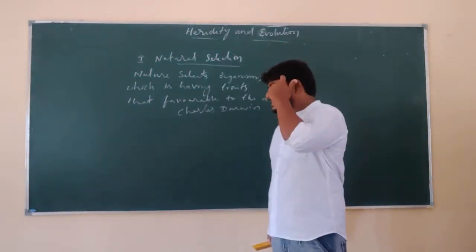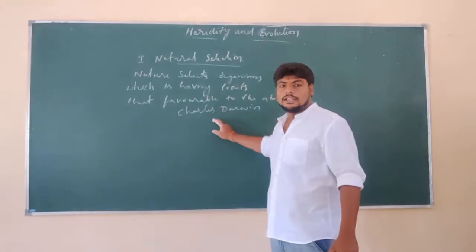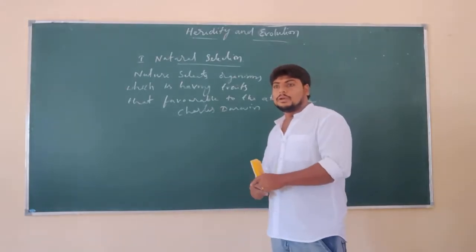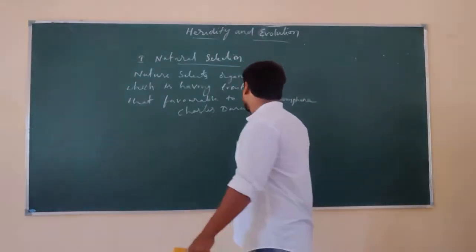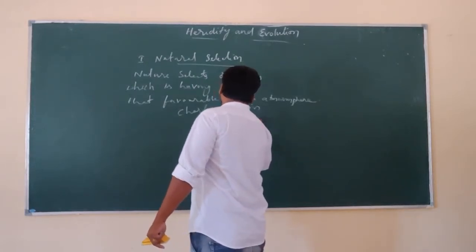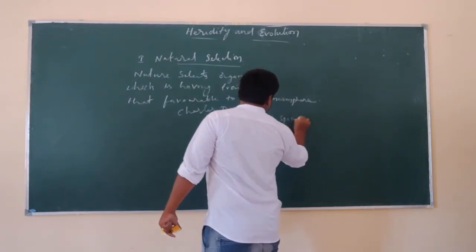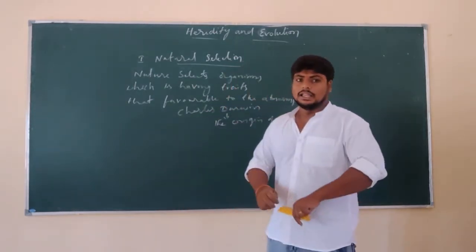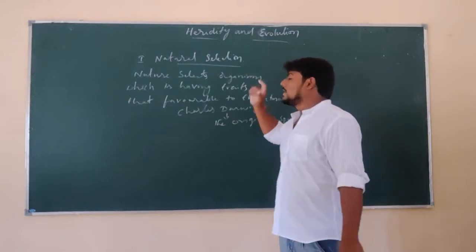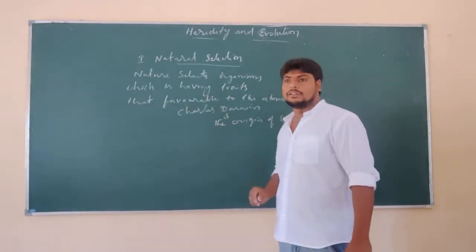That is what is called natural selection. This was stated by Charles Darwin in his book The Origin of Species. In this book, he wrote about natural selection and its theory. Understand? So this is the condition 1 we have seen.